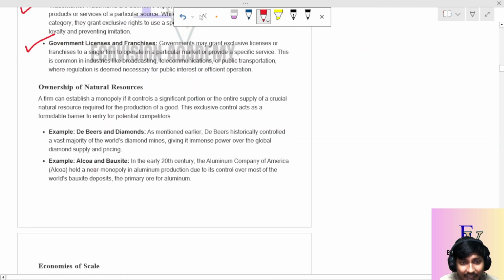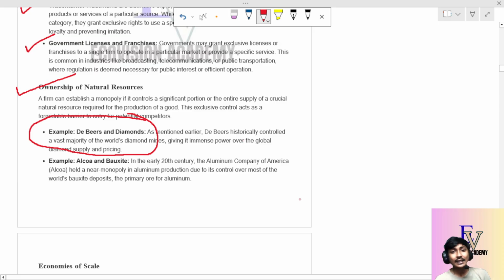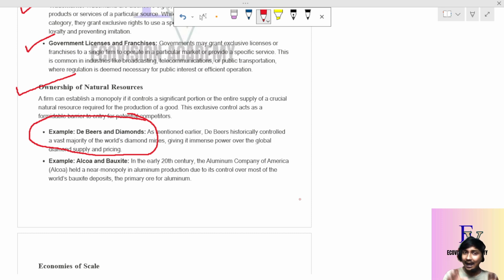Now we come to ownership of natural resources. We talked about De Beers diamonds, because De Beers has control over global diamond supply and pricing. I already told you that whenever you are selling something, you have to produce it first, and for producing it you need some raw materials.